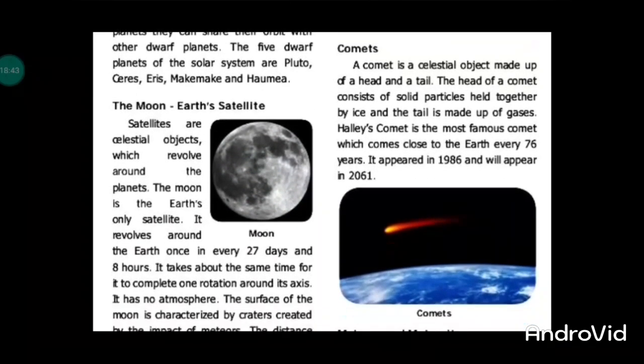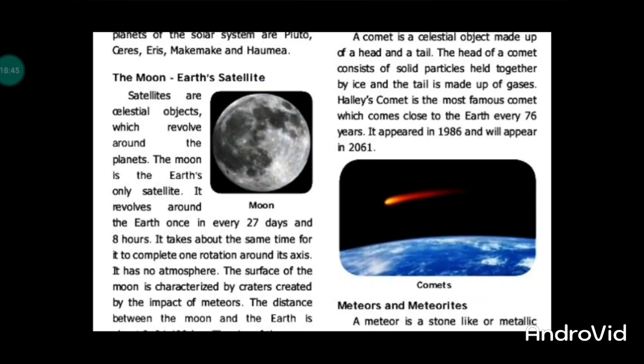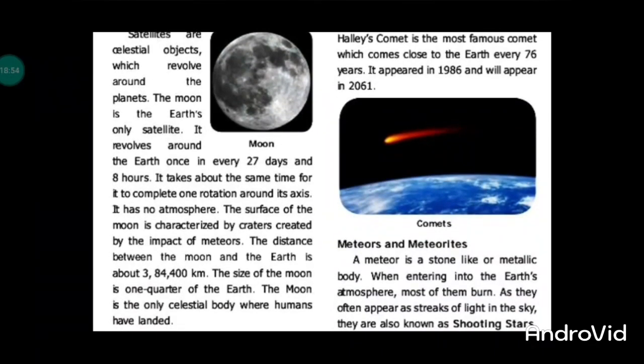Next, we can discuss the Moon. We know Earth has only one natural satellite. Satellites are celestial objects. We must know it revolves around the Earth once every 27 days and 8 hours. It takes the same time to complete one rotation on its axis. It has no atmosphere.